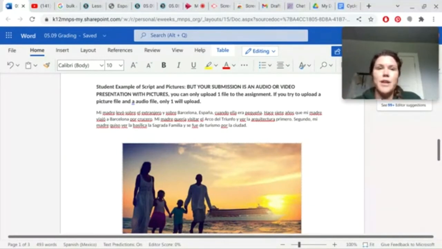Like I said, you can use Stream, which is how I make these videos. You can have a little picture of you here while you show pictures that you pull up on the internet of the location of your family member's trip. There's all kinds of creative ways to do that. I'm sure you all know a lot more creative ways to create this kind of presentation.